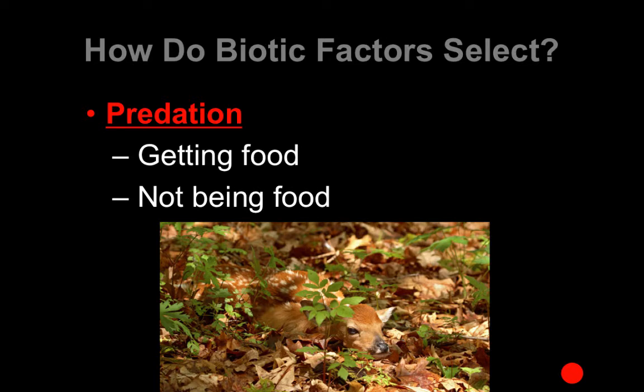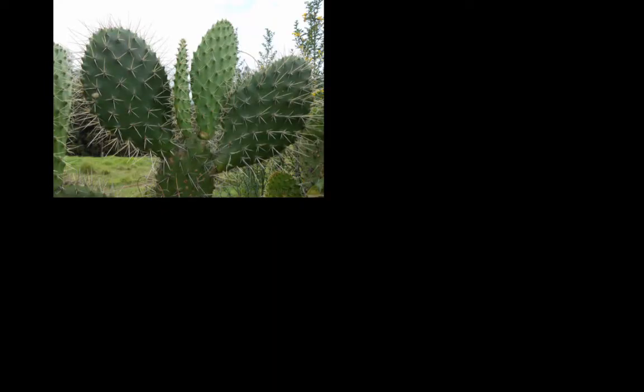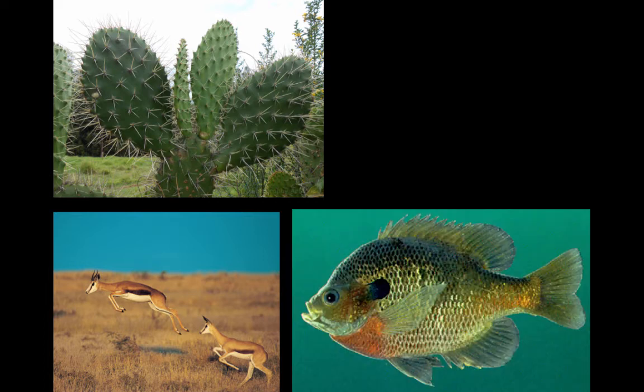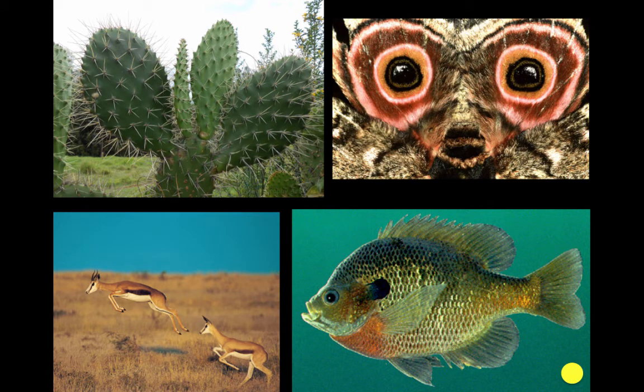On the flip side, many organisms have adaptations towards not becoming food for others. Again, camouflage with this fawn, spines on the cactus, speed and agility with these deer. This sunfish has very razor sharp spines, and it's very tall, so it's very hard for another fish to actually eat it. And this moth has eye spots that make the birds think that it's a large organism that might eat them, and scares them away.